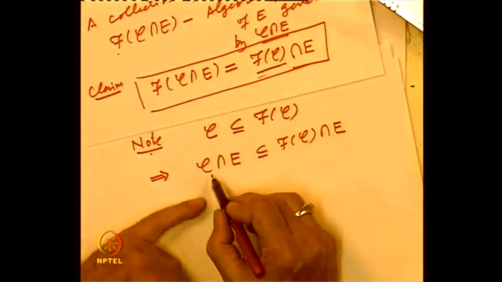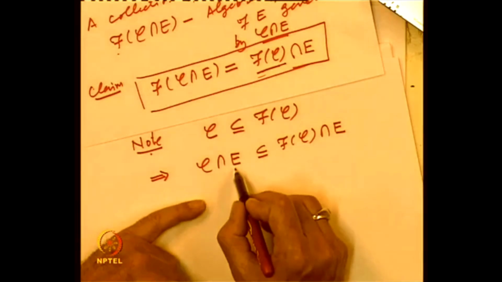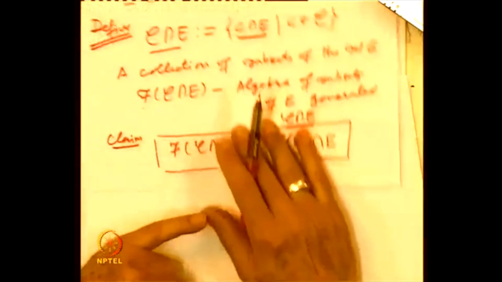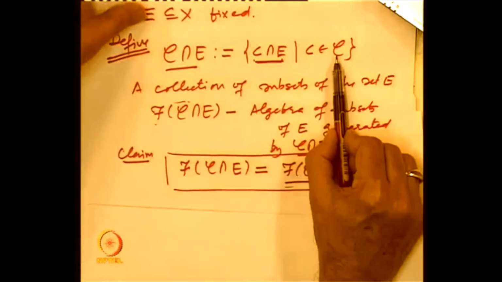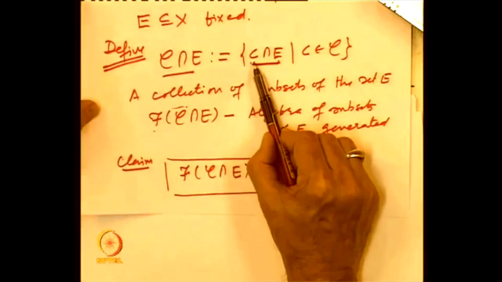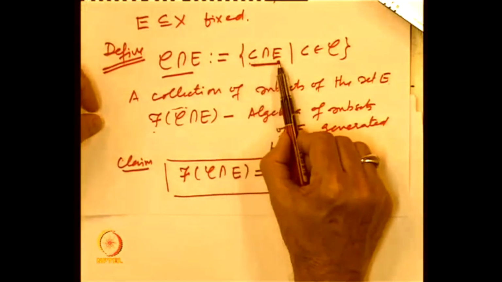If I take a set in C intersection E, it is going to look like C intersection E, where C belongs to the collection. So that is also an element in f of C, so it is in f of C intersection E.